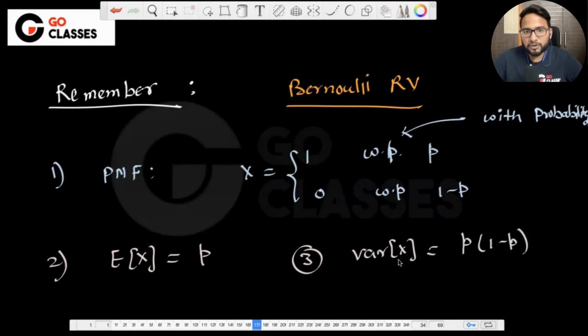Sir, for X equal to 0, 1, Bernoulli random variable is defined. Yeah, that's what I'm saying. Only Bernoulli random variable means X is either 0 or 1. You can call it indicator random variable also. Cool. So just remember this.